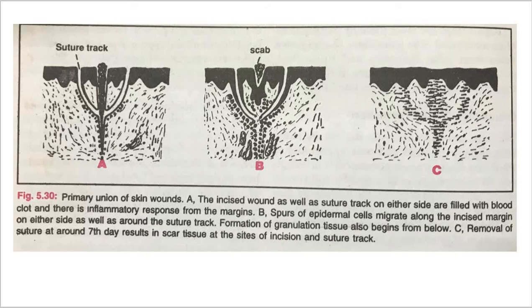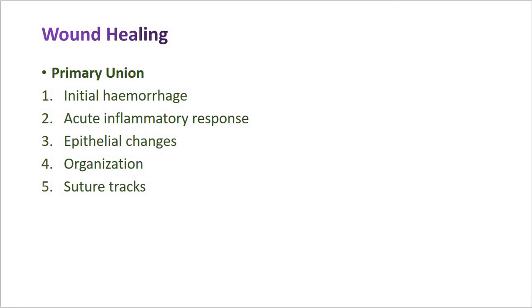After that the fourth stage is organization. By the third day, fibroblasts also invade the wound area. By the fifth day, new collagen fibrils start forming, which dominate till healing is completed. In 4 weeks, the scar tissue has scanty cellular and vascular elements, with a few inflammatory cells and an epithelialized surface.